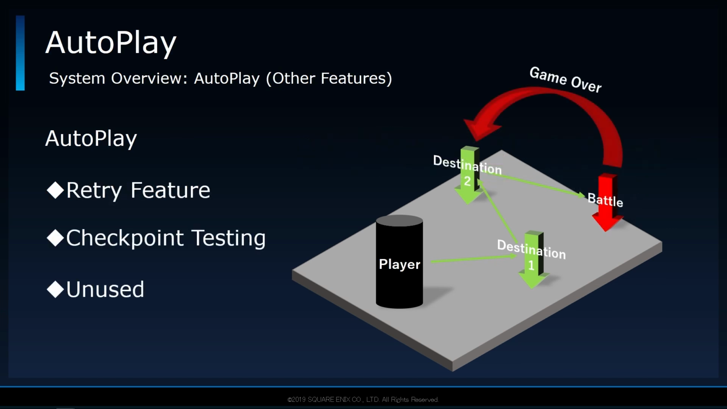The retry feature is also kind of straightforward. During battle, it will set the player's HP to 1 and deliberately control the player in a way to cause a game over. It then selects the various options available in the game over screen and resumes data execution from the previous destination. The intent of this feature was to test the many checkpoints in the game that were used after a game over. Unfortunately, this is one of the only features that was unused due to a lack of time in updating the autoplay data to be compatible.